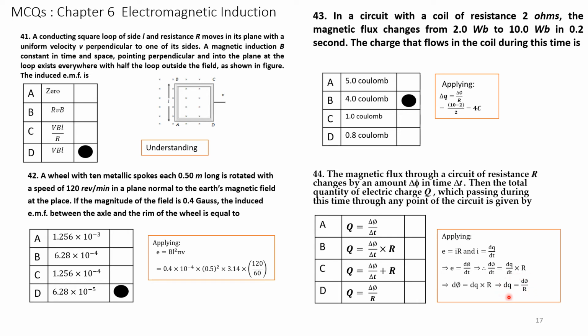This formula we have used previously in this problem number 44. That is, we have found dq is equal to d phi by R. So here the formula is D. Answer is D. You have to remember and interpret it properly.